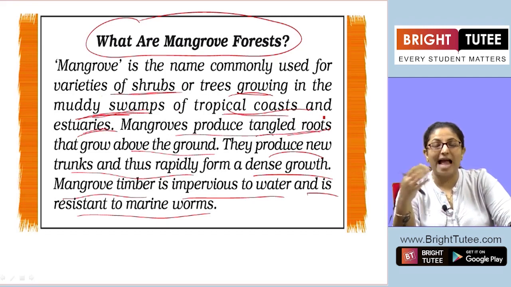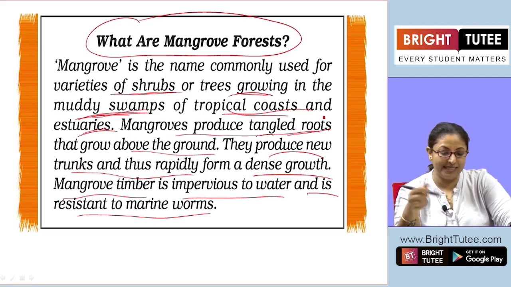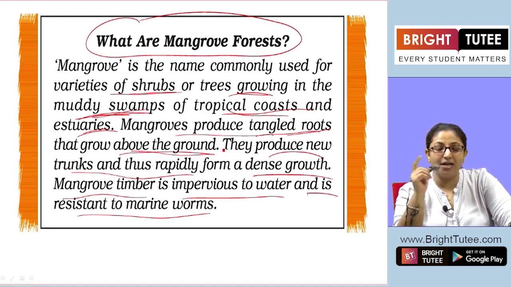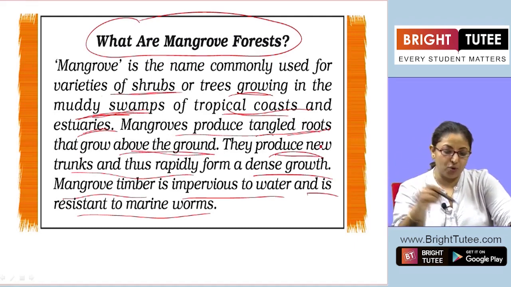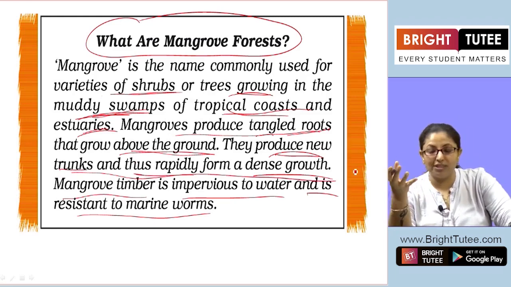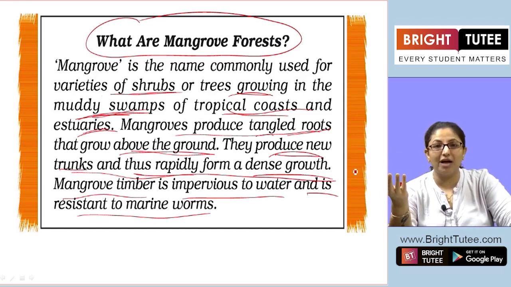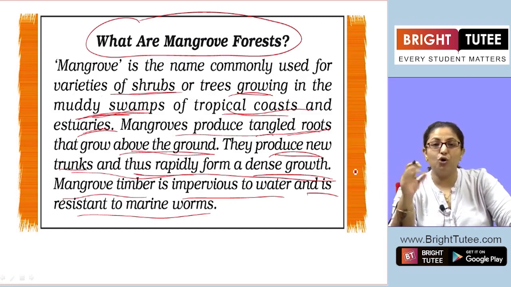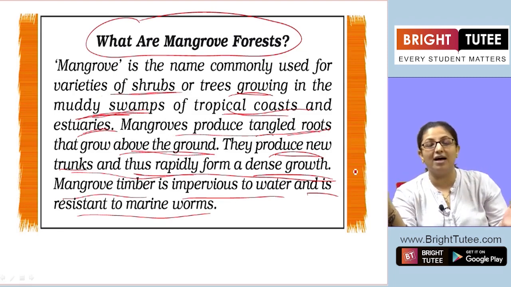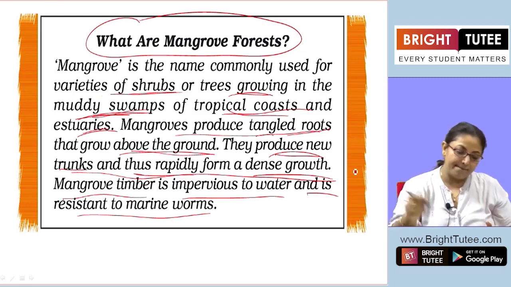The roots are tangled, of the mangrove trees, that grow above the ground. The roots, they don't go inside the soil. They grow above the ground. They are tangled roots. They produce new trunks and thus rapidly form a dense growth. The roots are capable of forming new trunks very, very quickly. So a dense growth, the mangrove tree grows really fast and really dense.